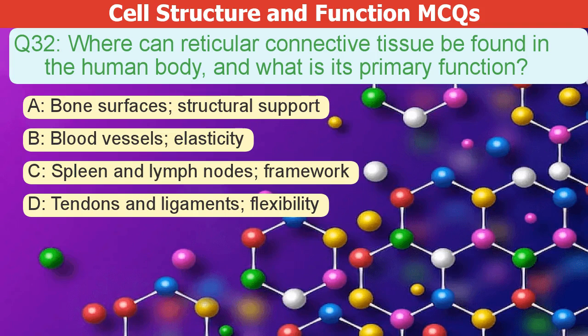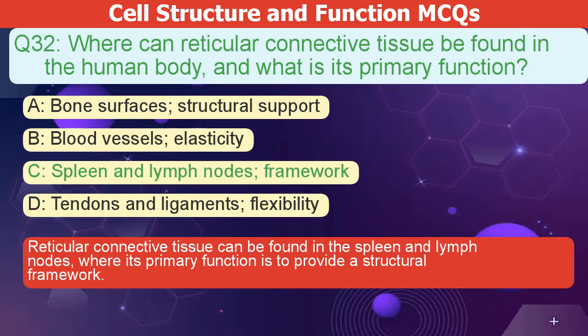Where can reticular connective tissue be found in the human body, and what is its primary function? A. Bone surfaces, structural support. B. Blood vessels, elasticity. C. Spleen and lymph nodes, framework. D. Tendons and ligaments, flexibility. The correct answer is C. Reticular connective tissue is found in the spleen and lymph nodes. Its main job is to provide a structural framework.